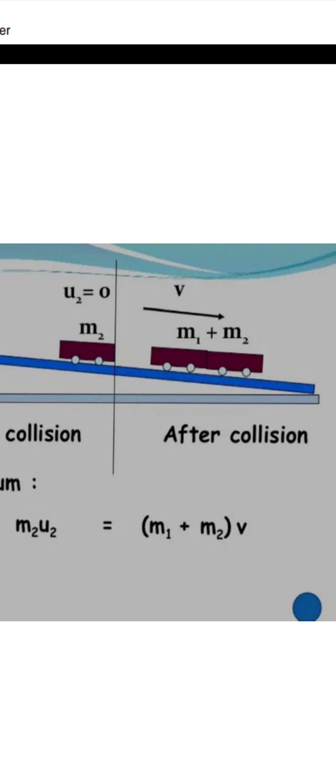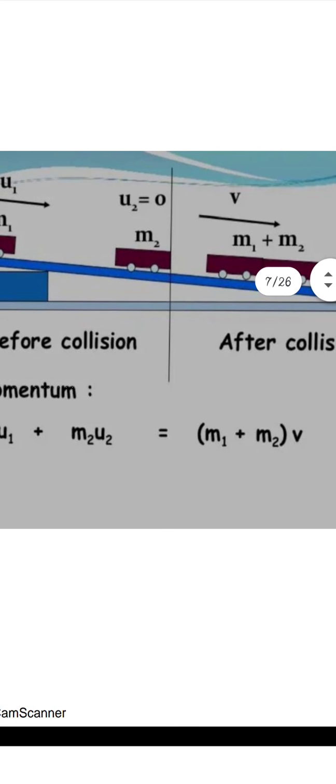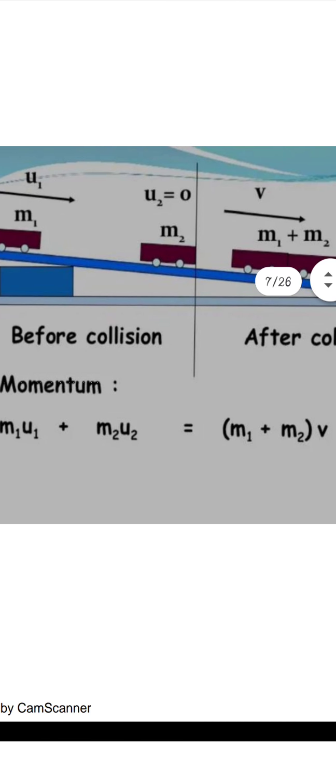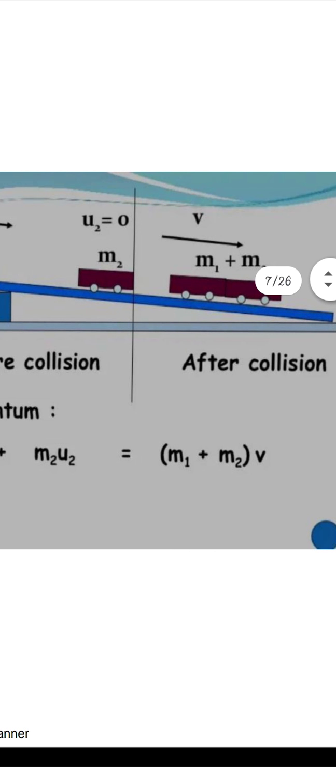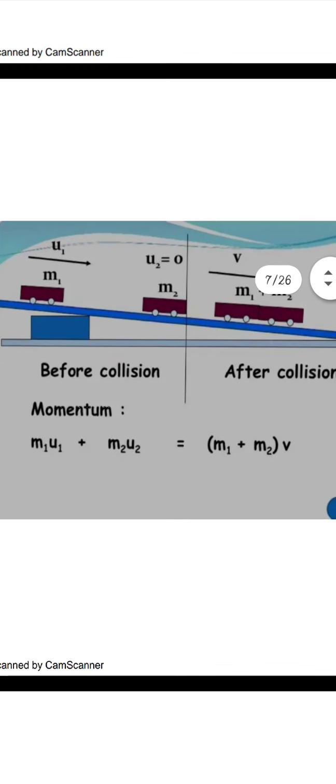So m1 and m2, their masses will be tied, like we are tying together the two masses, and the mass will be added up. Similarly, they are moving together, so the mass will add up. So it is given by m1 plus m2. So what will be the formula for it? Before collision it will be m1 u1 plus m2 u2, and after collision it will be m1 v plus m2 v. So both are v. So together we can write it as (m1 plus m2) v. This is the relation for after collision.